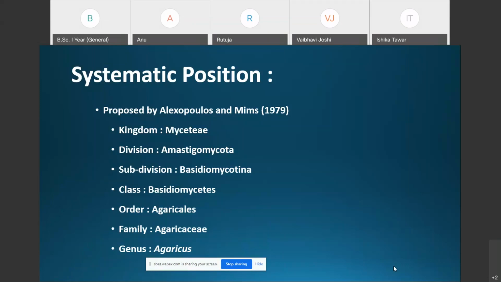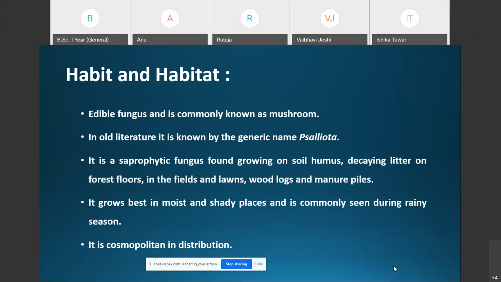Then order Agaricales, family Agaricaceae, and the genus is Agaricus. That is the systematic position or classification of Agaricus as per Alexopoulos and Mims in 1979.